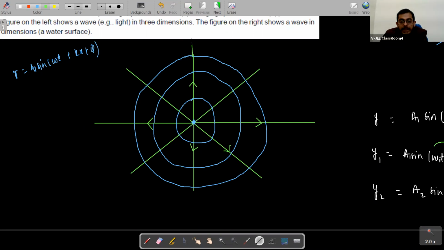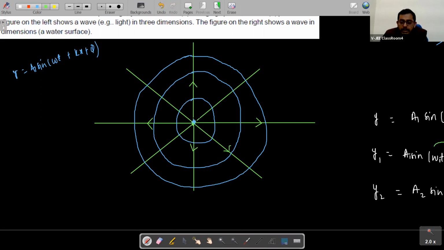So, what will be the shape of these wavefronts, students? What will be the shape of these wavefronts? Spherical, right? The shape of these wavefronts will be spherical. So, there are a few sources about which we will have to talk about the shape of wavefronts. Okay, we'll talk about it.